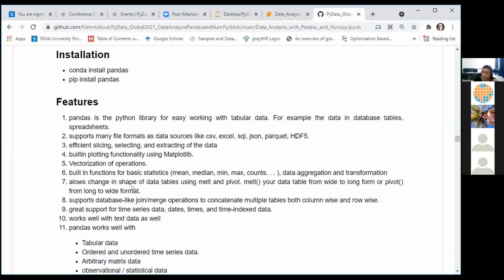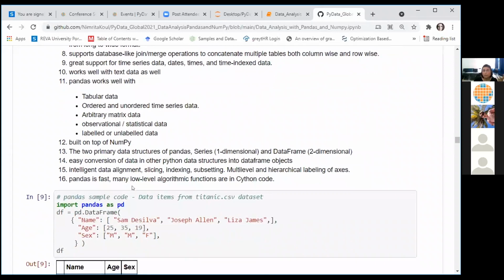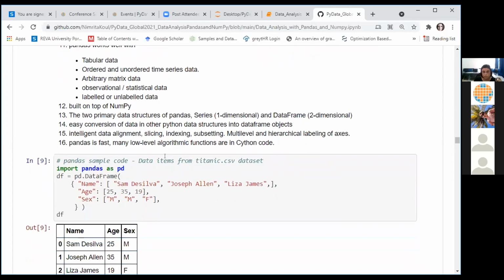It has a built-in functionality for plotting. It is based on top of NumPy. Like NumPy, pandas also supports vectorization. There are a lot of built-in functions for statistical operations, for aggregation, for transformation of data. And there is a primary data structure, which is called a data frame, that is provided to us in pandas. In addition to data frame, there is also a series object. While your data frame is two-dimensional, your series is a single dimensional data object.